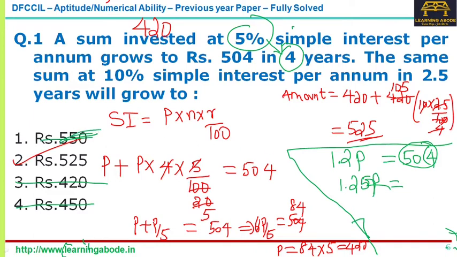So 525. See, the whole advantage of this method is that using this, you can solve it in a few seconds. Maximum in 5 seconds you can just click the answer. Now 5 into 4 is 20, 2.5 into 10 is 25, and then you can just click and move on. It's easy. But if you're not comfortable, just go ahead with the conventional method and solve it. No issues at all. Only thing is just make it quick. So now this is question number one.